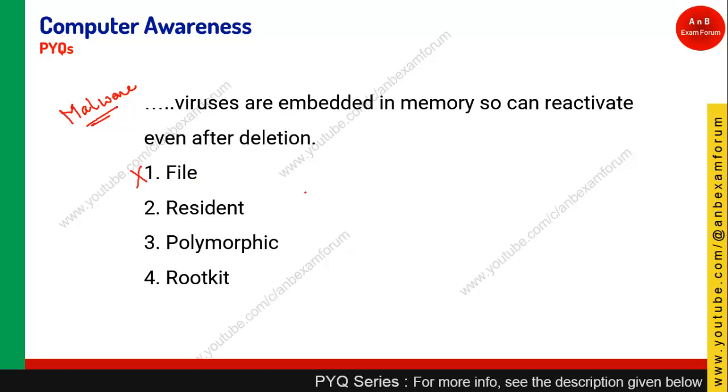It is the resident virus. It basically resides in your main memory, and even if you delete it, it will reactivate because it is placed in the memory. Polymorphic and rootkit are some other types of virus. So option 2, those who have given that, are right.